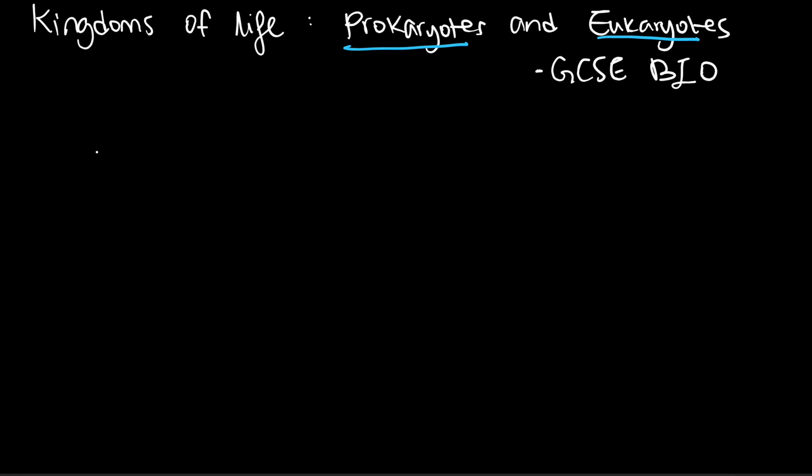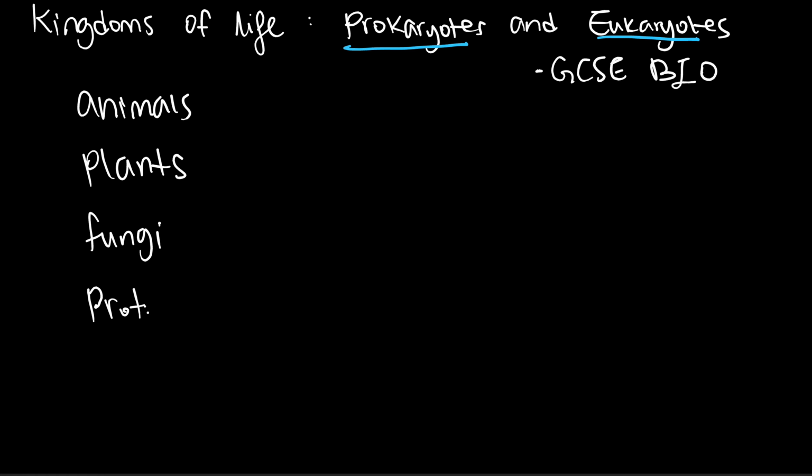We mainly have 5 kingdoms of life plus 1 bonus. We have animals, we have our plants. You probably know both of these really well. We also have fungi, which up to here you're probably fine with. We have something called prokaryotes. We also have bacteria. And we also have viruses.